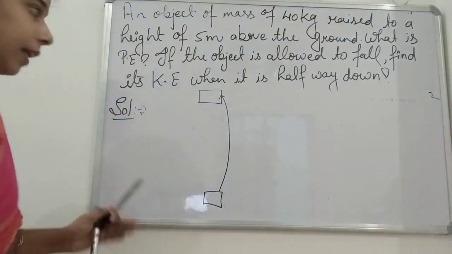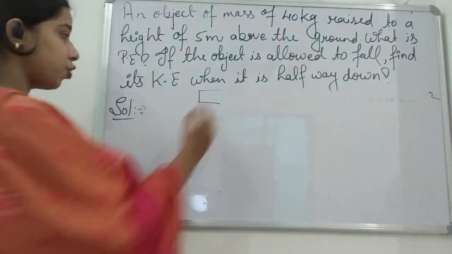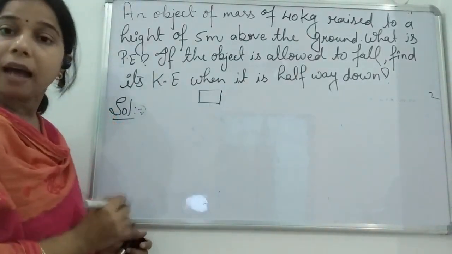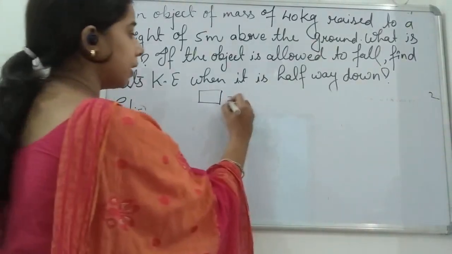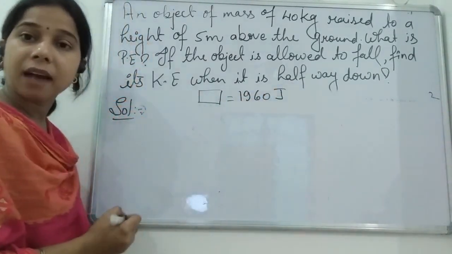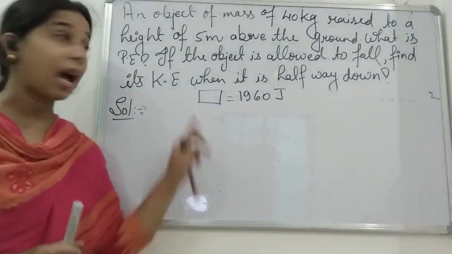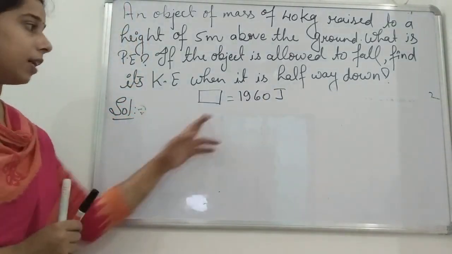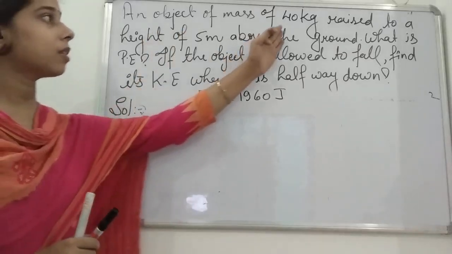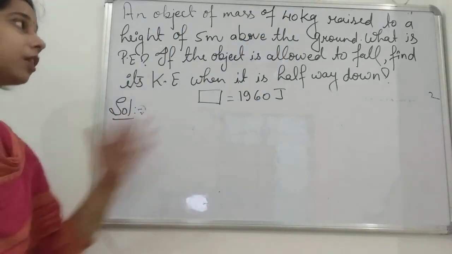Okay, at that time, this is the maximum potential energy of the body, and that maximum potential energy is 1960 joule, because it is at its maximum height. The mass of the object is raised to a height of 5 meter above the ground.